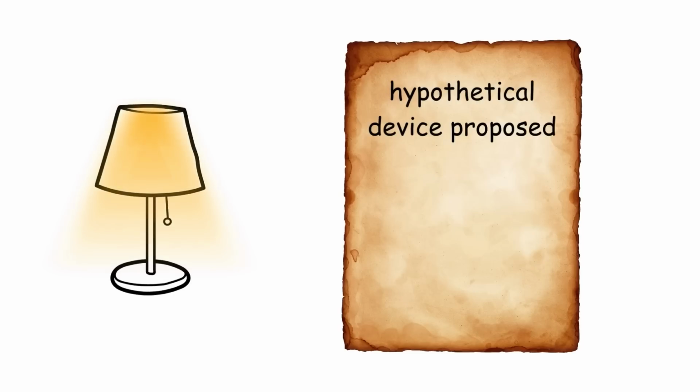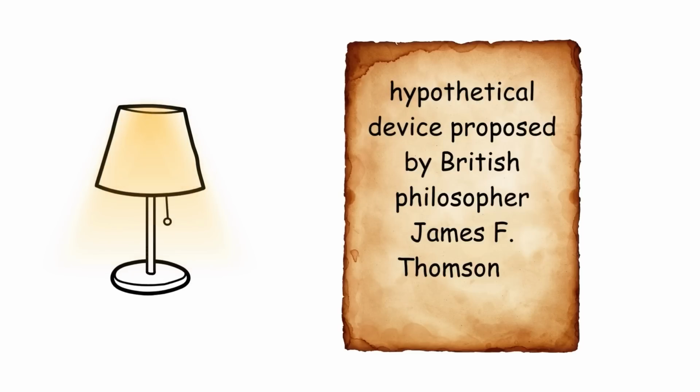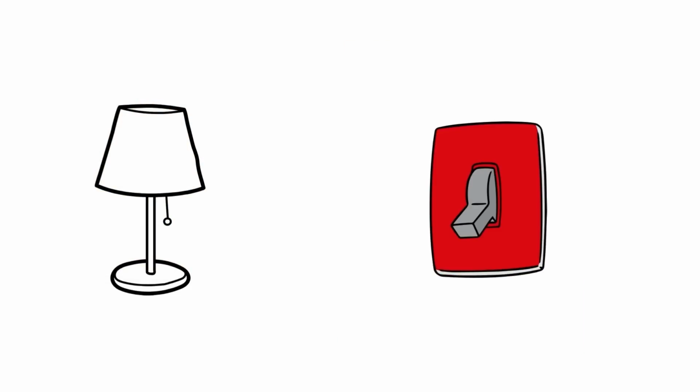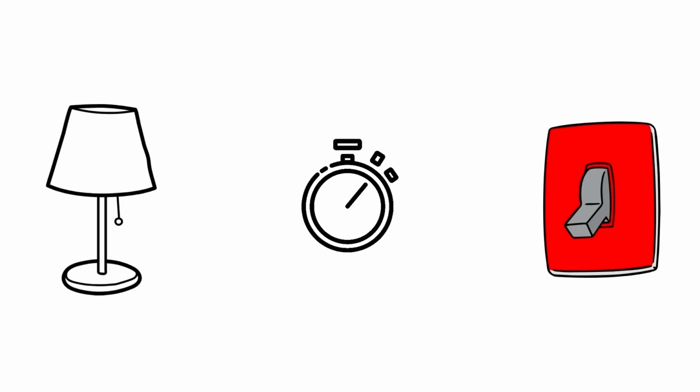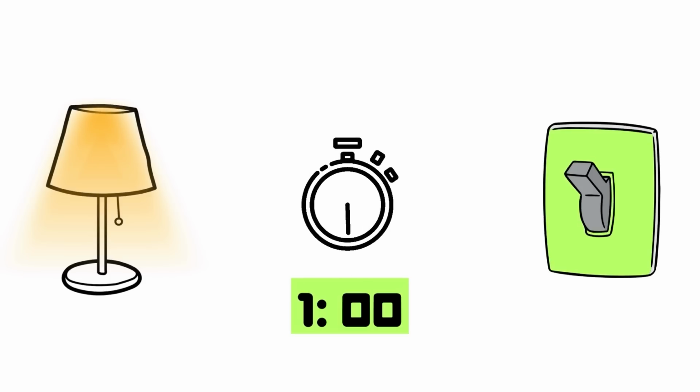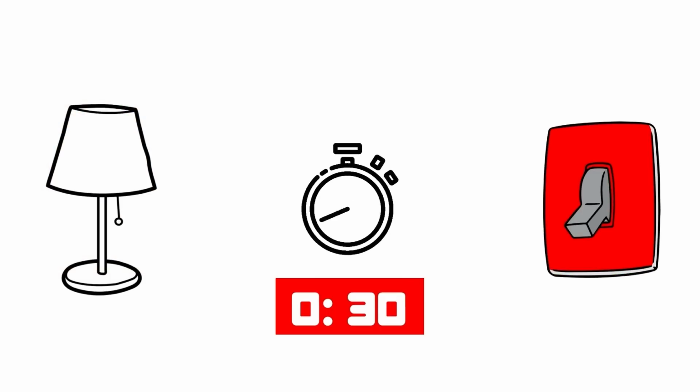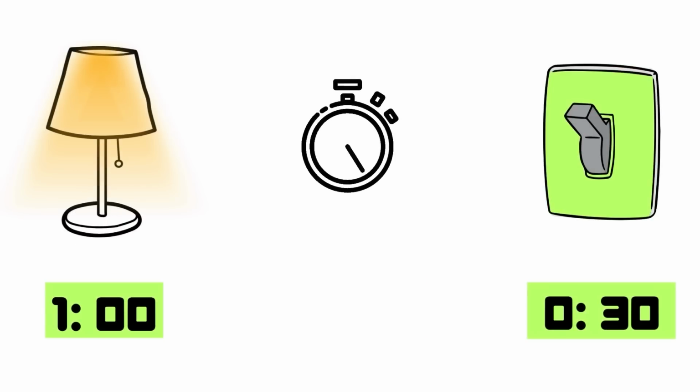Thomson's lamp. Thomson's lamp is a hypothetical device proposed by British philosopher James F. Thomson in 1954. It is a lamp that can be switched on and off as fast as you want. Let's say that you start a timer and turn the lamp on. You wait 1 minute and then you turn the lamp off again. After another half a minute has passed, you turn the lamp back on. Each time you wait for half of the previous amount of time and then you toggle the lamp.